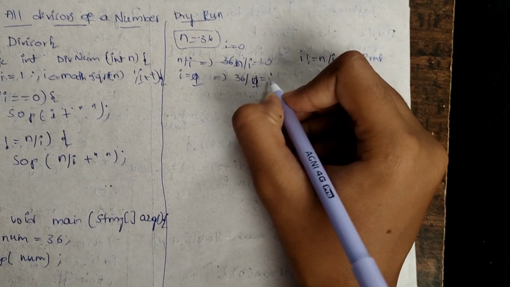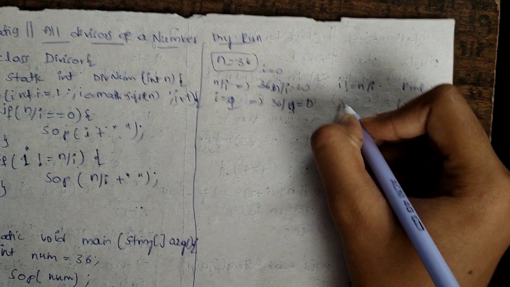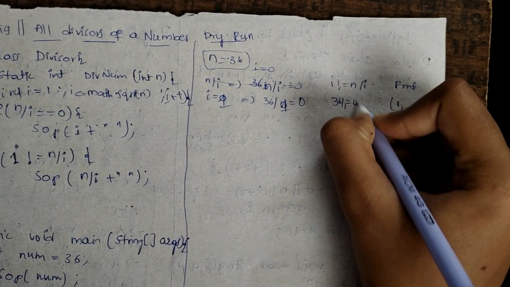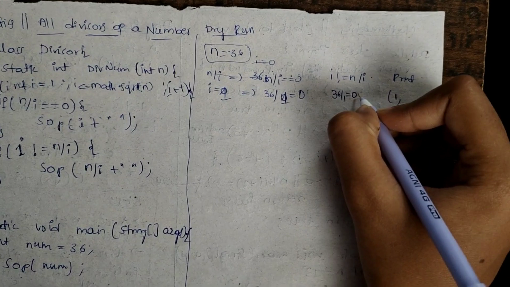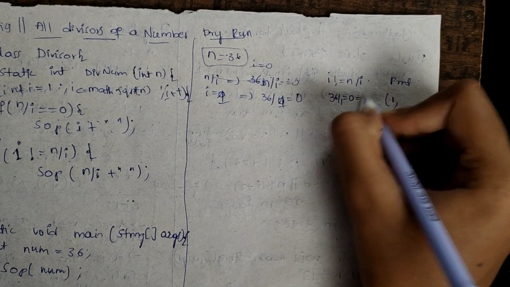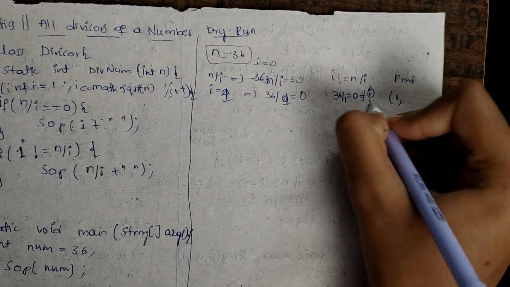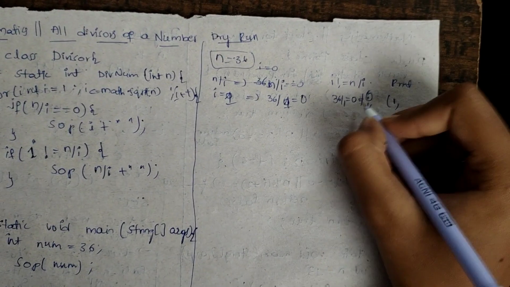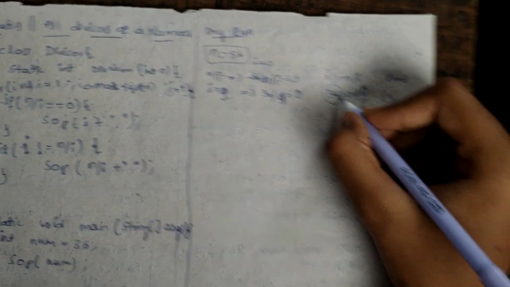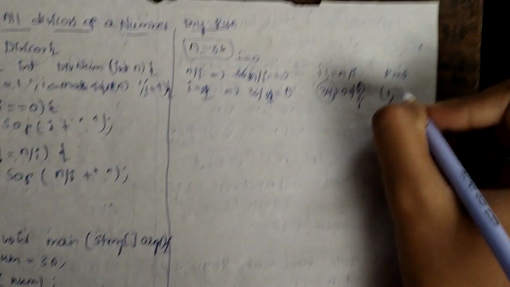In the table, 36 divided by 1 gives remainder 0, so it prints 1. Now again we need to check this here: 36 by 1 is 36, which is not equal to i, that is 1, which is not equal to 36. So again we need to print this value. How much do we get here? We get 36.